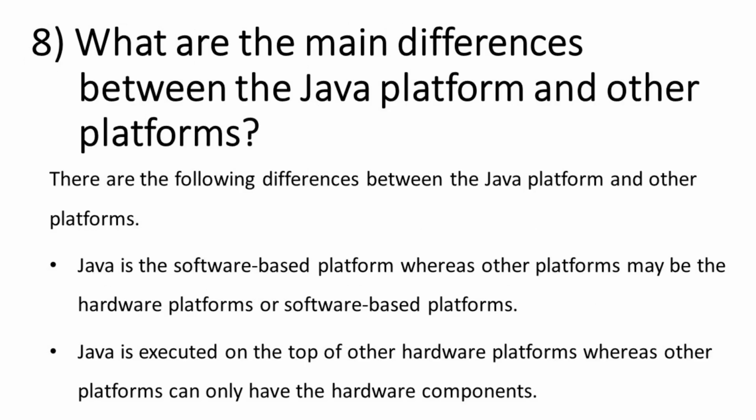What are the main differences between the Java platform and other platforms? There are the following differences between the Java platform and other platforms. Java is the software-based platform, whereas other platforms may be the hardware platforms or software-based platforms. Java is executed on the top of other hardware platforms, whereas other platforms can only have the hardware components.